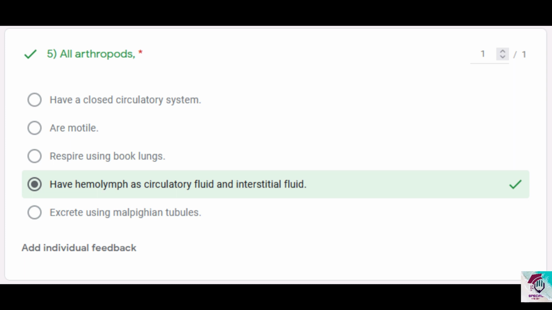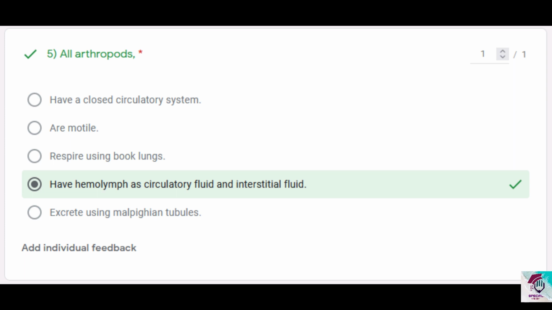Second one, are motile. Not all arthropods are motile. Generally, most are motile, but some are sessile, like the barnacles that are found embedded on the surface of whales. They are sessile forms, but they get their nutrition as a type of symbiotic commensalism, you call this, because they are embedded on the whales, and as the whales swim from location to location, they are also moved automatically from one place to another, and they can get the nutrition they want. But they are sessile actually. Even though it's not mentioned in the resource, you will find a more appropriate answer is correct, and that's why you can eliminate this point.